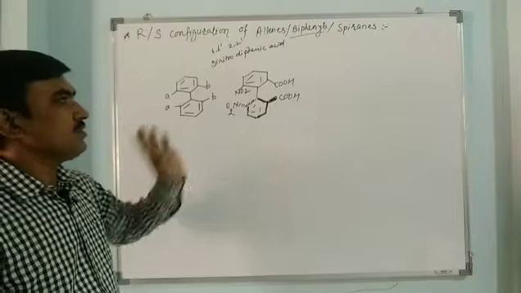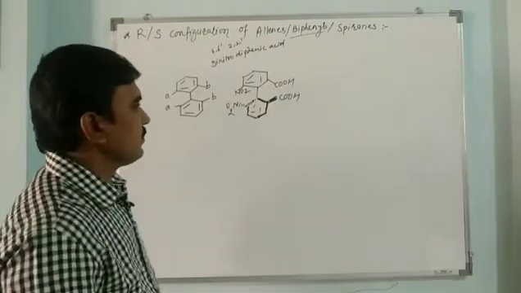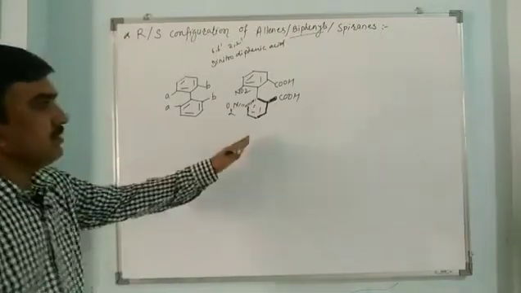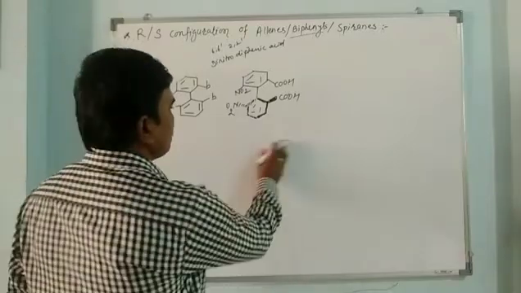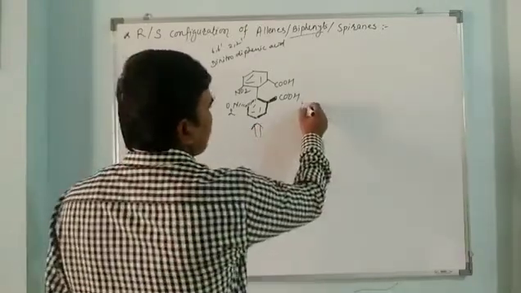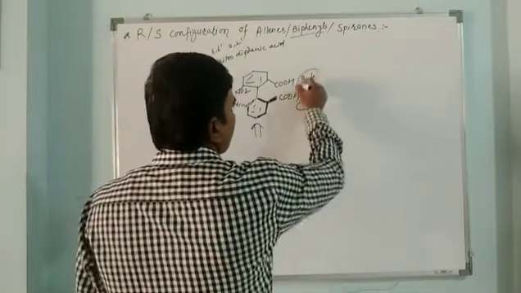So here directly we have to see the IUPAC nomenclature of this compound. Now, when we observe the molecule from this side, then this will take 1 and 2 priorities, and this will take 3 and 4 priorities.